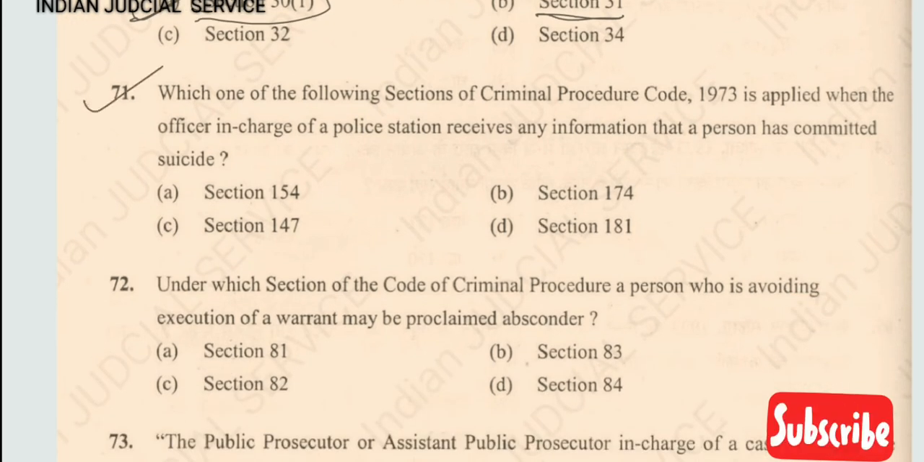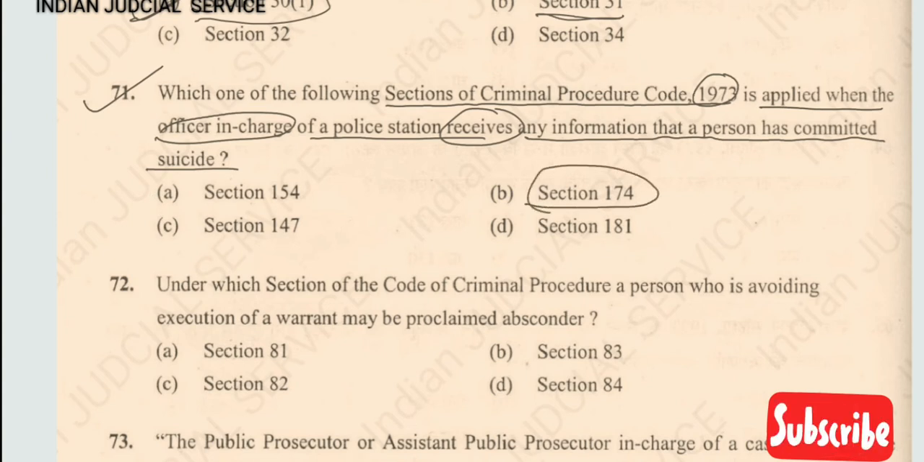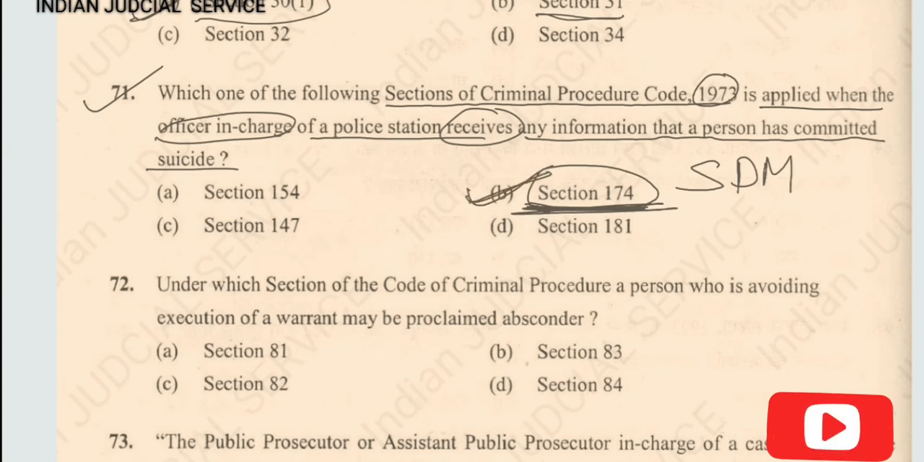Now question number 71, which one of the following sections of the Code of Criminal Procedure 1973 is applied when officer in charge of a police station receives any information that a person has committed suicide? So clearly it is provided in section 174. The provision related to the suicide is provided in section 174, and this inquest is conducted by the SDM. So answer of this question is here option B.